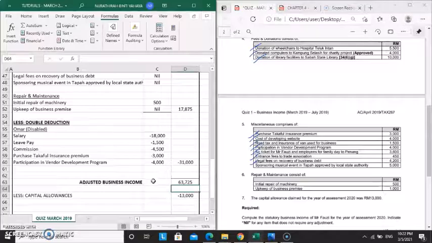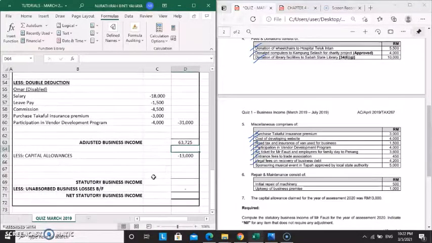So this is the total of adjusted business income, which is 63,725. Then to get the statutory business income, we have to calculate both amounts, where adjusted business income we must deduct with the capital allowance. So we get the statutory business income.